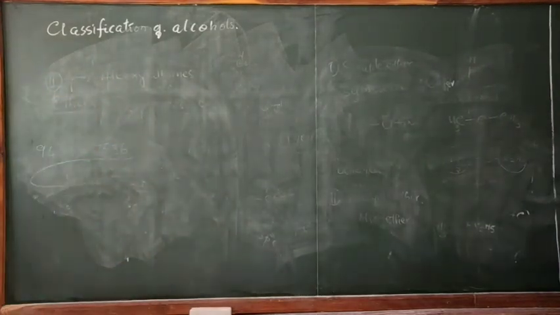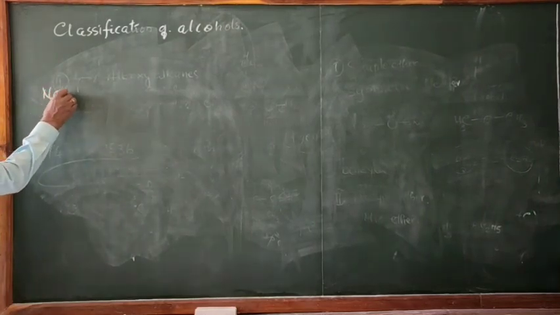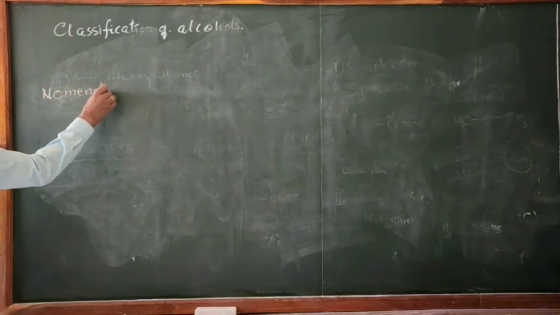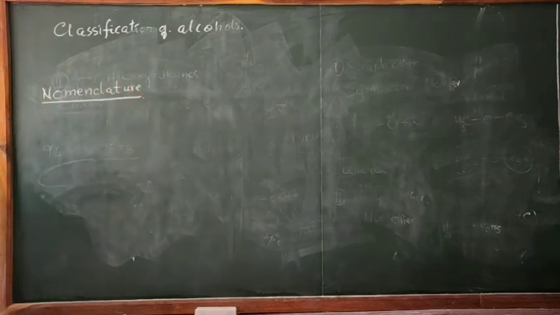So this is as regards the classification of alcohols, ethers and phenols. Now let us go to nomenclature. What is the meaning of nomenclature? Anybody knows? Nomenclature is a method of naming the compound. As you know, all compounds are named mainly by two methods.